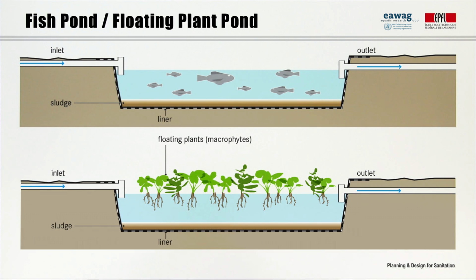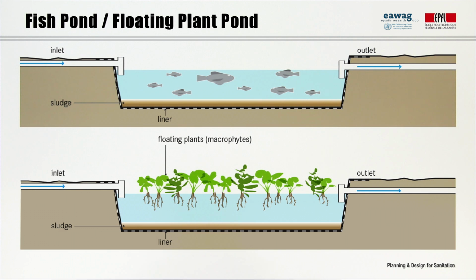Another way of generating benefits from treated effluent is the use in aquaculture. Aquaculture refers to the controlled cultivation of aquatic plants and animals. Two examples are fish ponds and floating plant ponds. Fish and plants growing in such ponds remove the nutrients from the wastewater and are eventually harvested. Fish are typically used for consumption or as a source of protein for other animals, and plants like duckweed can be used to feed animals, for instance.